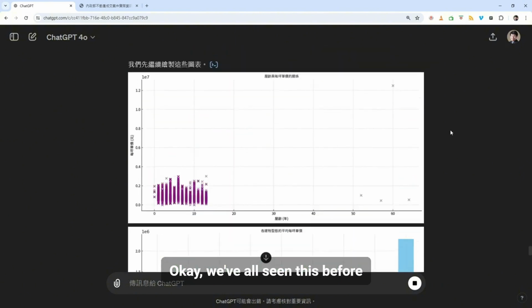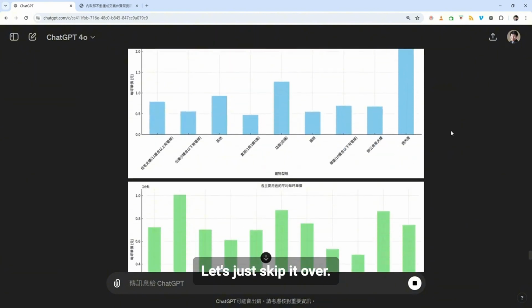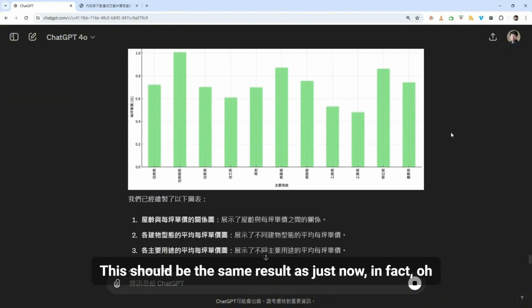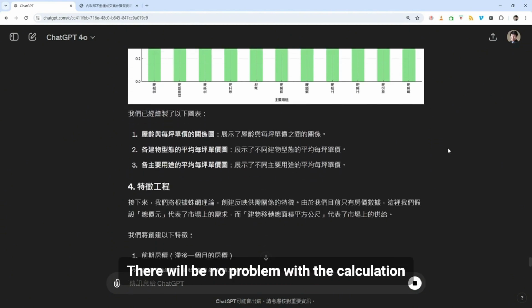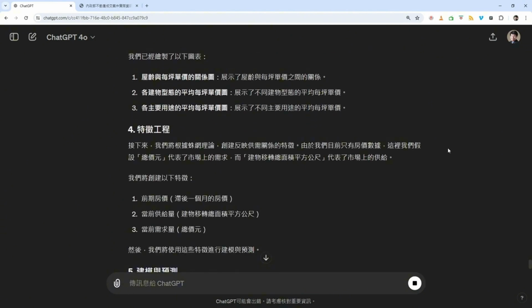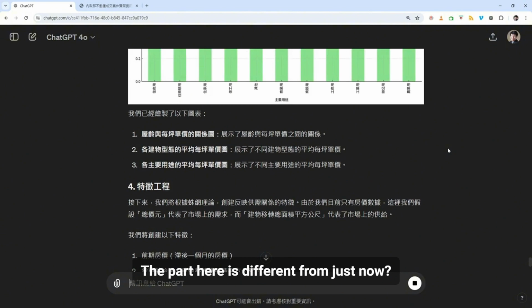Okay, we've all seen this before. Let's just skip it over. This should be the same result as just now. In fact, there will be no problem with the calculation. Okay, so what's next? The part here is different from just now.